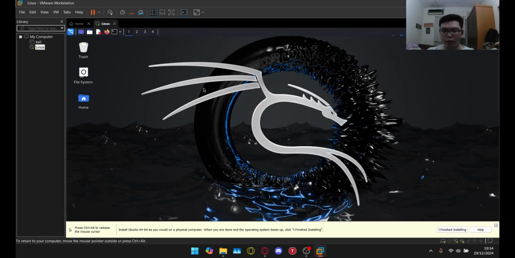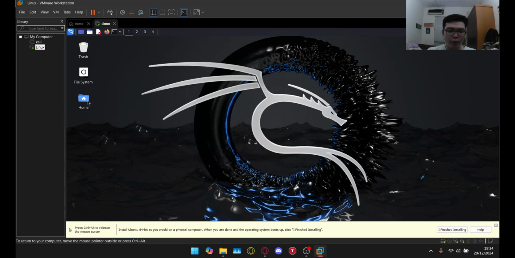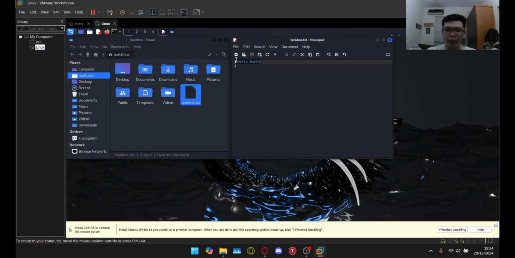Just to prove that it actually functions as a real operating system, I'm going to open the terminal and create a new file. I'm just going to say echo, and then I'm going to type hello world, which means echo hello world, and I'm going to save it in the readme.txt. So I'm going to close the terminal, and if we open the home folder, it should have created the readme.txt, and inside it there's a text saying hello world.